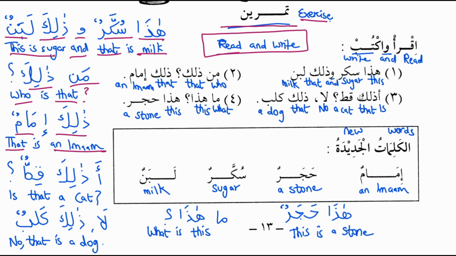Third statement is a zalika kittun. A means is, zalika means that, and kittun means a cat. A zalika kittun, is that a cat? La zalika kalbun. La means no, zalika means that, and kalbun means a dog. La zalika kalbun, no, that is a dog.